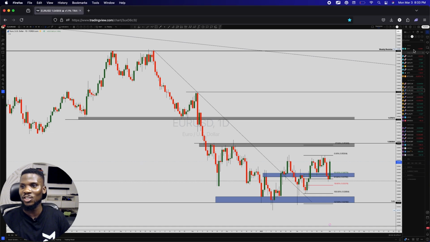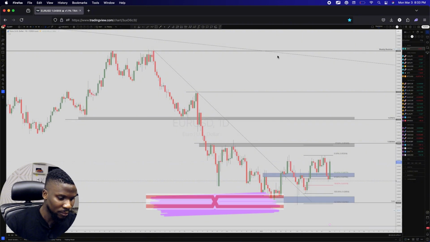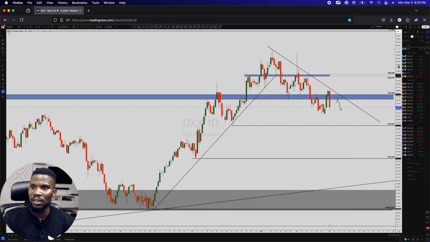Now let's take a look at DXY before I go. Taking a look at DXY right now, you see that we have much decent lower lows, lower highs and lower low, lower high, and possibly we're going to get a new lower low. If that is the case, I guess that would make DXY quite bearish. In my personal opinion, that will make it quite bearish, and that would be good for what? For the continuation of this trend line, of this bearish trend.